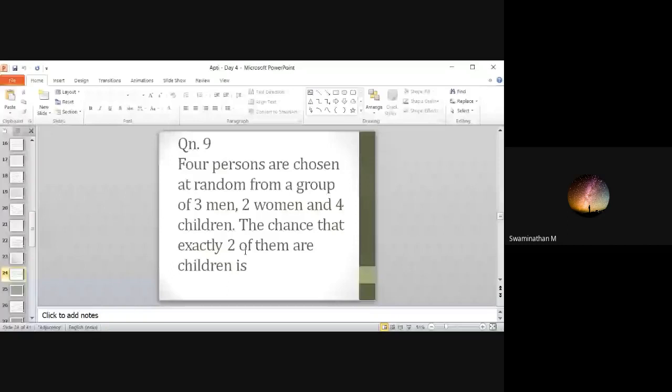So first I will explain how to solve. I will give a clue, you solve, and then we will see the answer. So sample space here is, you have totally 9 members. So you have to choose 4. So 9C4 is your sample space.